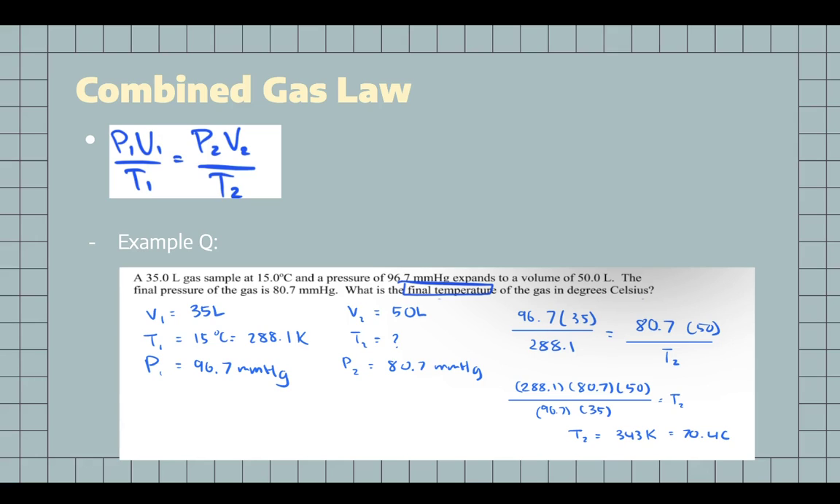Since we know the values of V1, T1, P1, V2, and P2, and we're trying to find T2, we can plug those values into the equation, which would get us 96.7 times 35 divided by 288.1 on the left side, and 80.7 times 50 divided by T2 on the right side. Then we isolate T2 to find the value, which would get us 343 Kelvin, and then change the Kelvin into Celsius, which would be 70.4 Celsius.